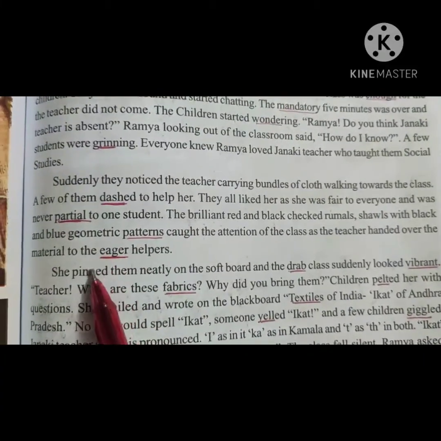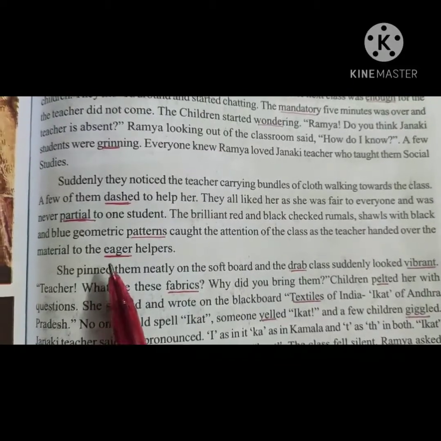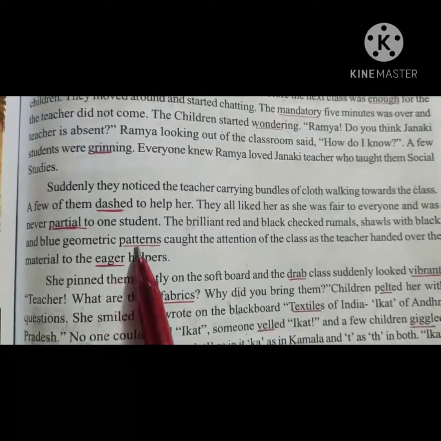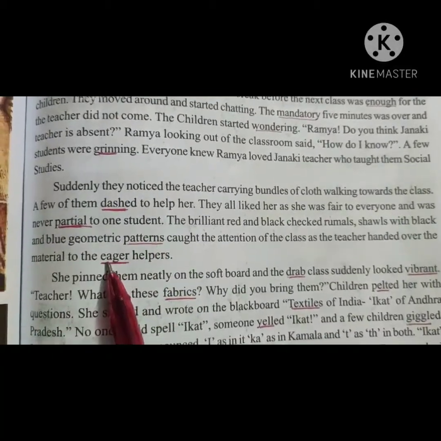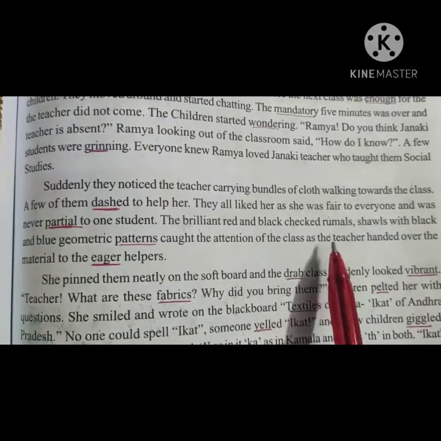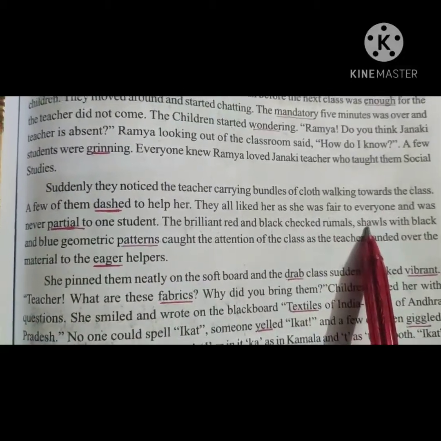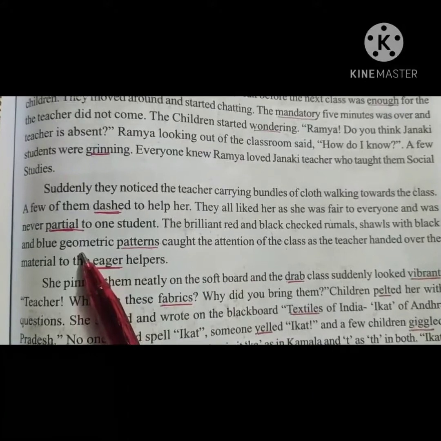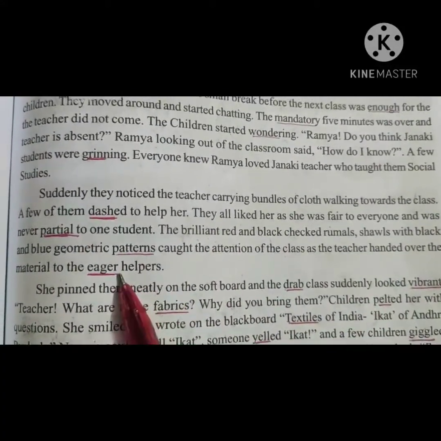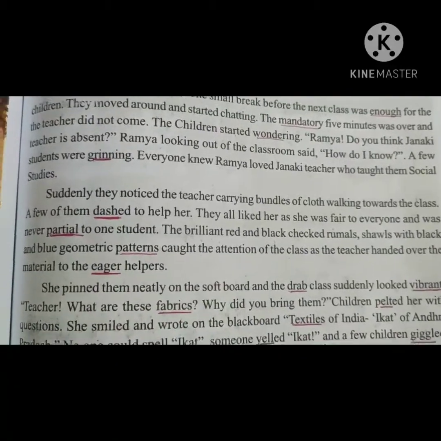So some of you students, when the teacher brings anything to the class, you're very eager to know what the teacher brought. In the same way, the children are also very eager to know what the teacher brought. So the teacher handed over the rumals, shawls, which are in black and blue geometric designs. She handed over to the helpers, to the students.